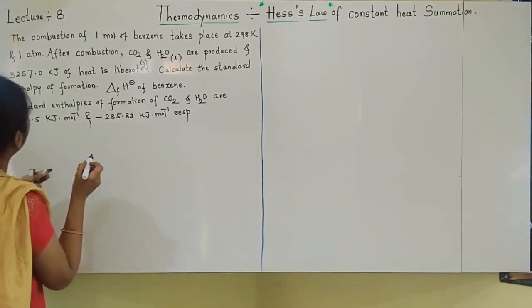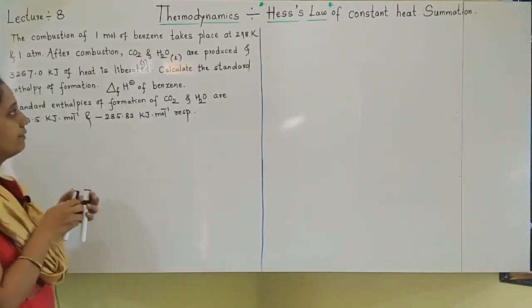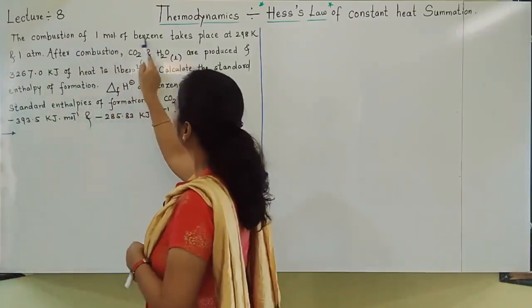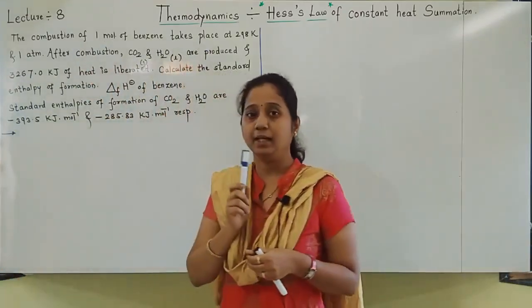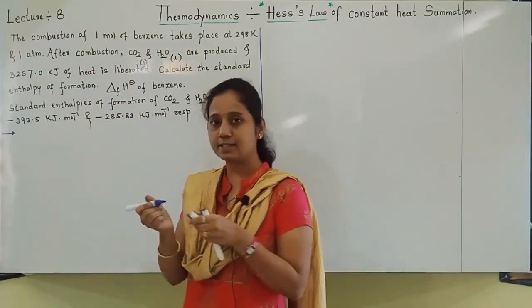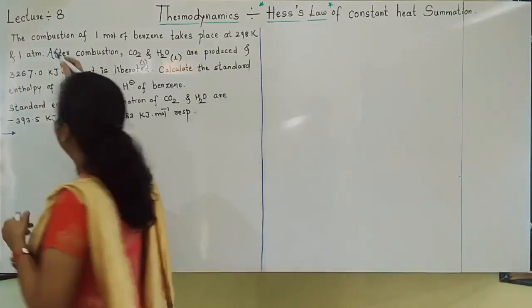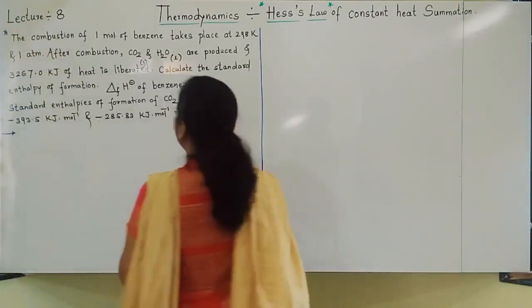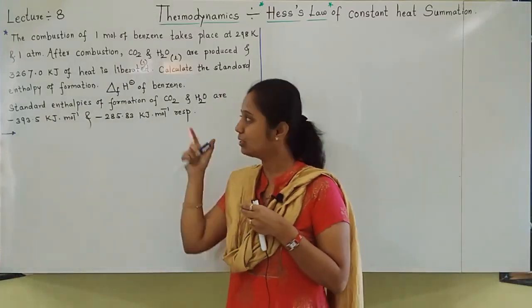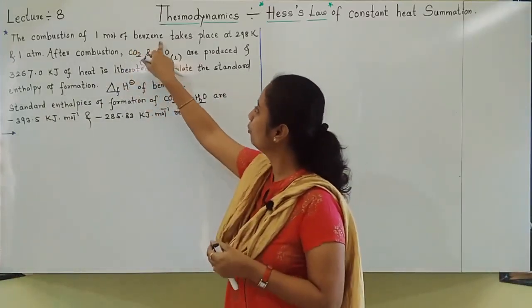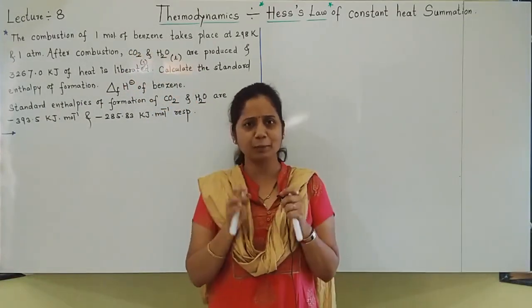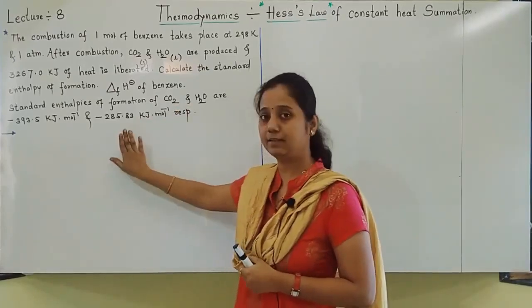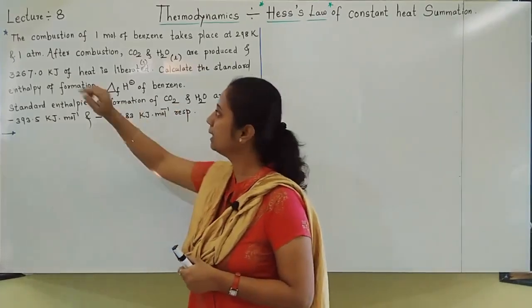So student, the problem is written here. What is given in this problem? Let us see. Read the problem. The combustion of 1 mole of benzene takes place. One thing understand, student: this is the only problem given in the NCERT textbook, and that's why I put a star for this. Many times this only, without changing even numbers, question will be asked, but many times they will change the numbers also. So let us see the things. Though it is the only problem given, we'll make practice by taking still 3-4 extra problems. First, understand the solved example from the NCERT textbook.